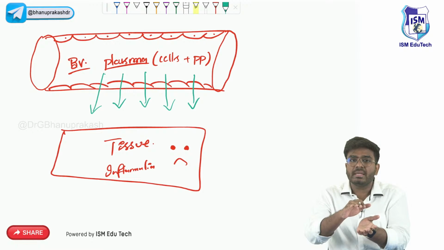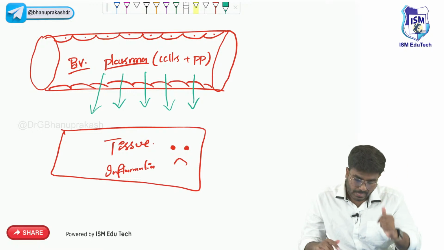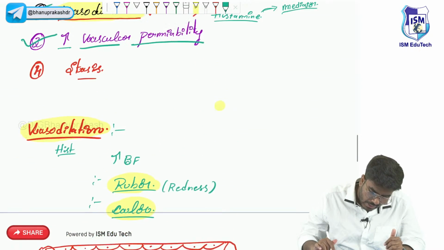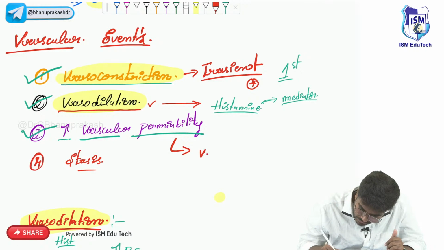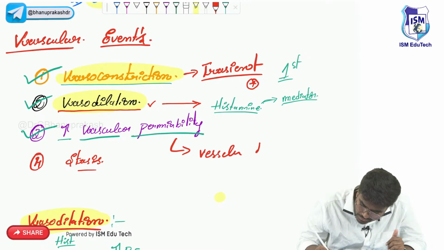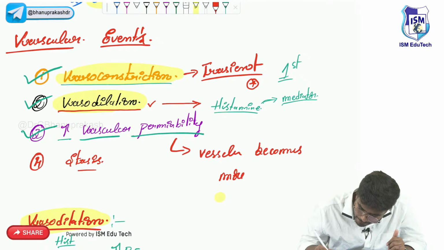So permeability is the word. You should remember, permeability means the vessels are now becoming more leaky. Vessels become more leaky.